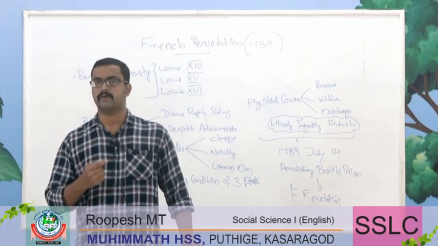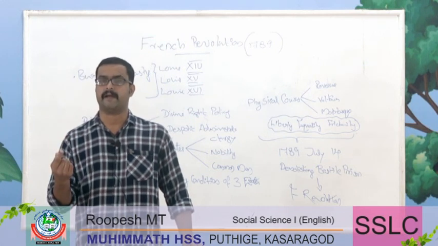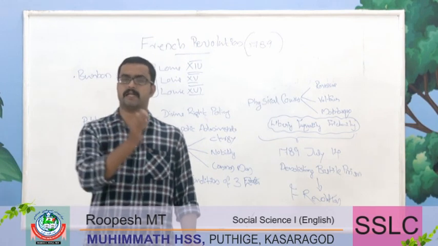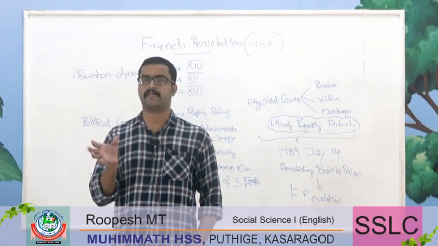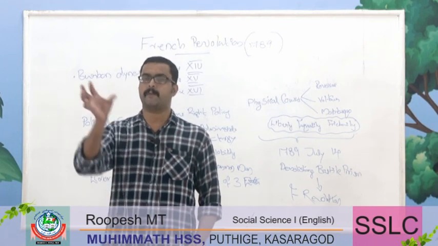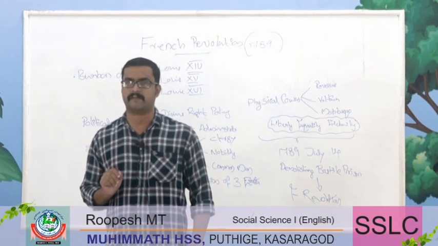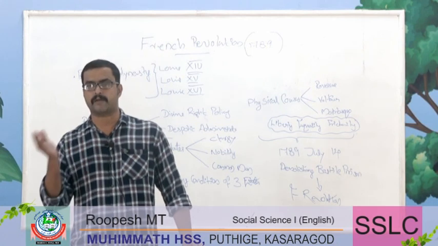And Montesquieu, in his prominent work Separation of Power, demands the classification of government into legislature, executive, and judiciary. And these ideological backgrounds contributed a revolutionary slogan for French Revolution: liberty, equality, and fraternity.